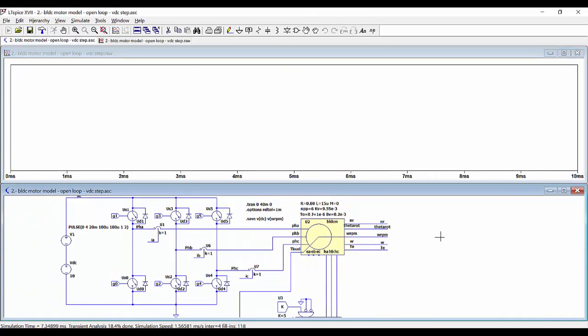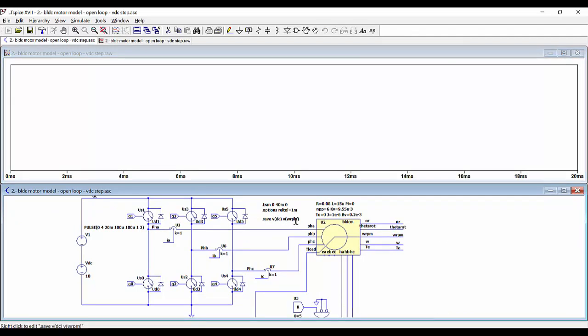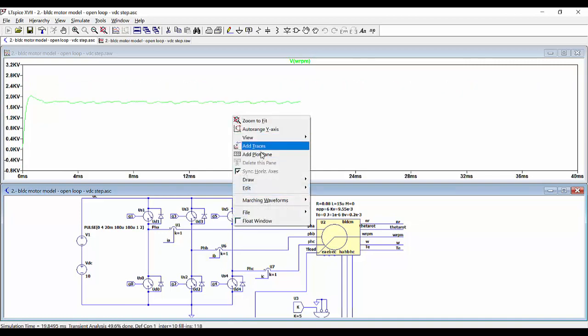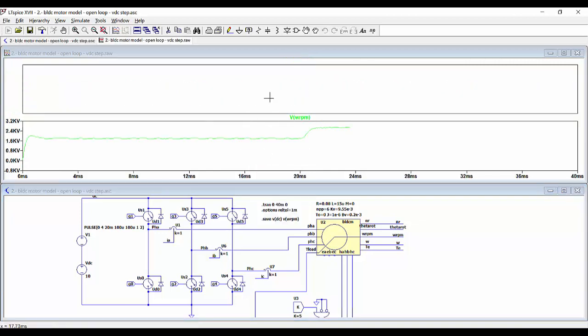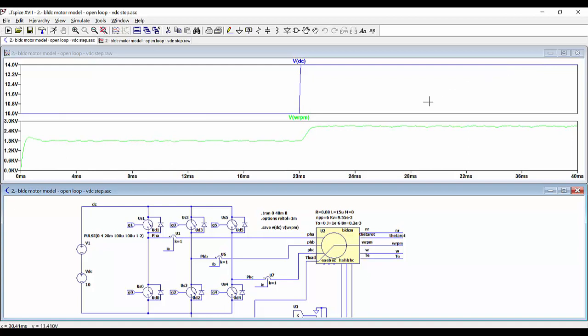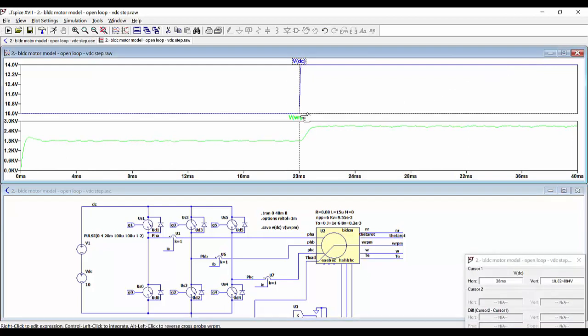We are saving the information of the input voltage and also the angular speed, so we can take a look at the angular speed here. And then we will add another pane and show the DC voltage. So we can see how we have here the step up transient. And then we can measure things.